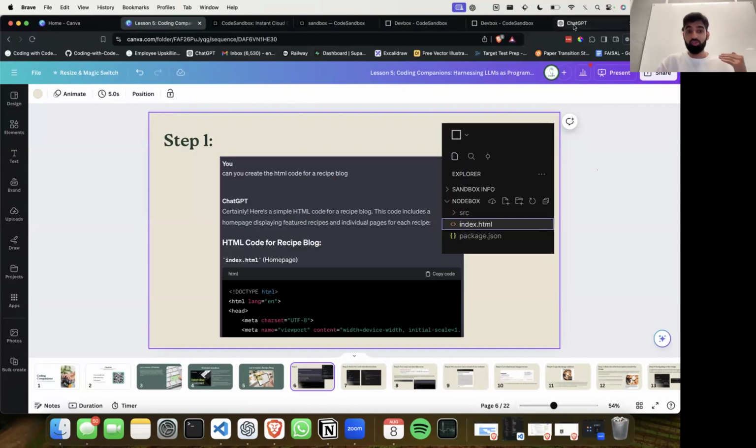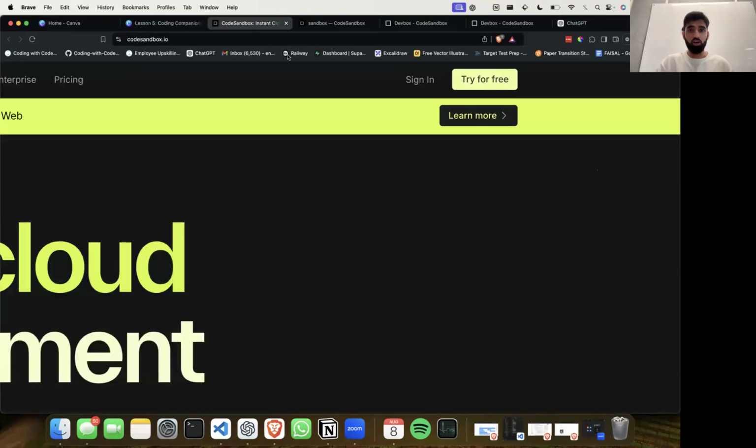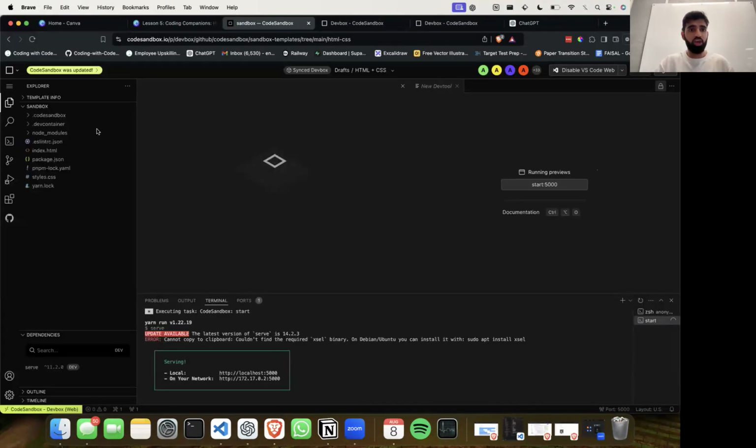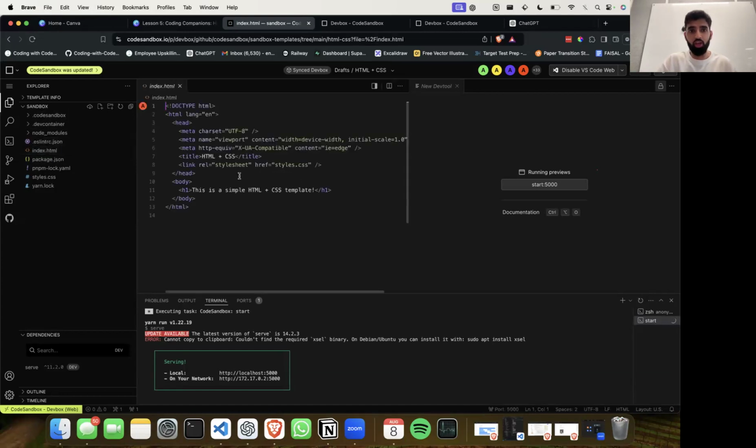This is where even from step one. So right now in our code sandboxes, not this tab, we actually see that there's a whole bunch of gobbledygook, but we've essentially got nothing there. On the left-hand side, if you navigate to Code Sandbox, we have all your code. You should see on the left-hand side a banner where it lists a bunch of files, and you should see something called index.html. And if you click on it, you're greeted by this page, a little pop-up that has a little message in there saying this is a simple HTML plus CSS template.